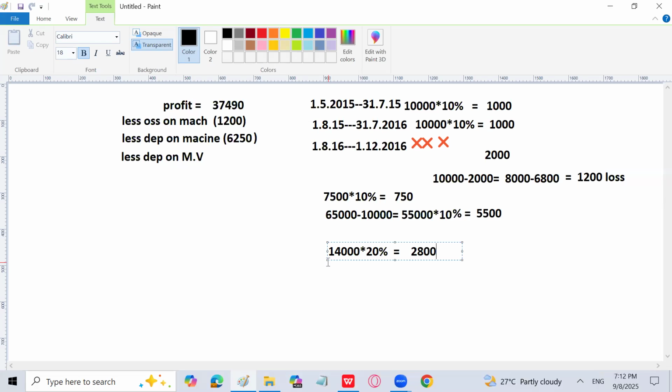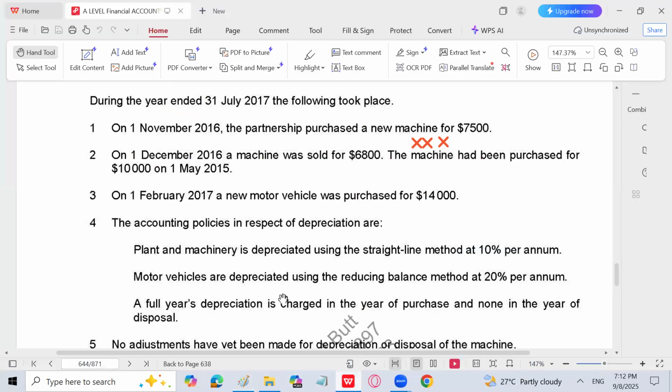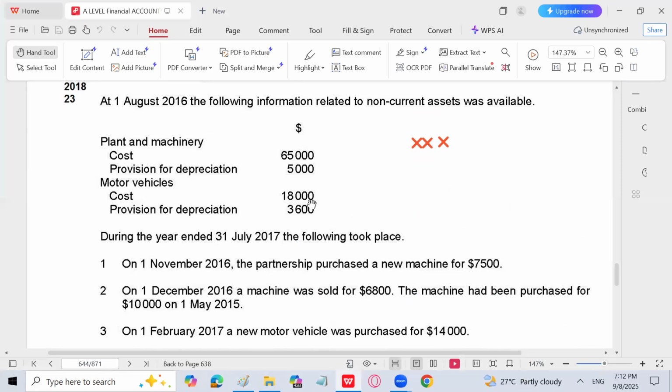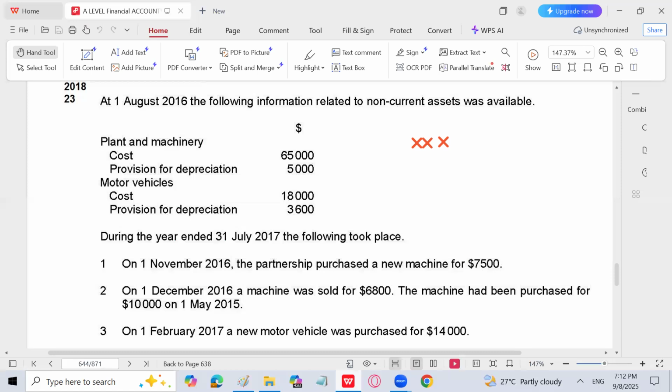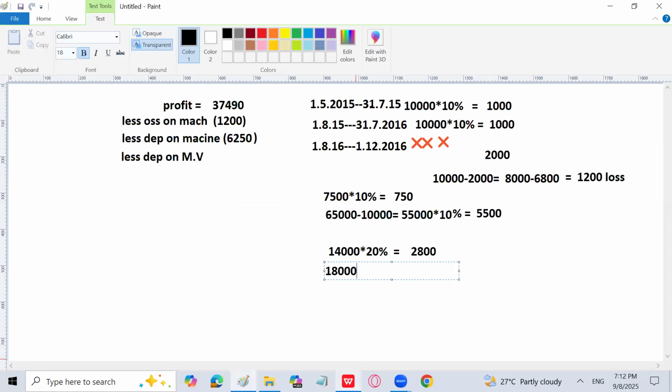Next, calculate depreciation on the asset sold, but as it is annual basis, we will not calculate depreciation on the asset sold. Now we'll go for the depreciation on existing assets. So the cost is 18,000 and the depreciation is 3,600. So 18,000. Any asset which has been sold? No. So from 18,000, I have to subtract the depreciation, whatever has been charged, that is 3,600. So minus 3,600, whatever is going to be the answer, I will calculate depreciation on that. Yes, because no motor vehicle has been sold.